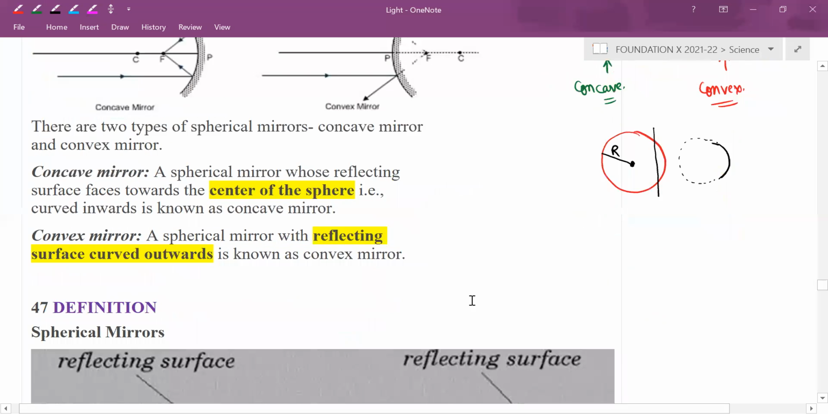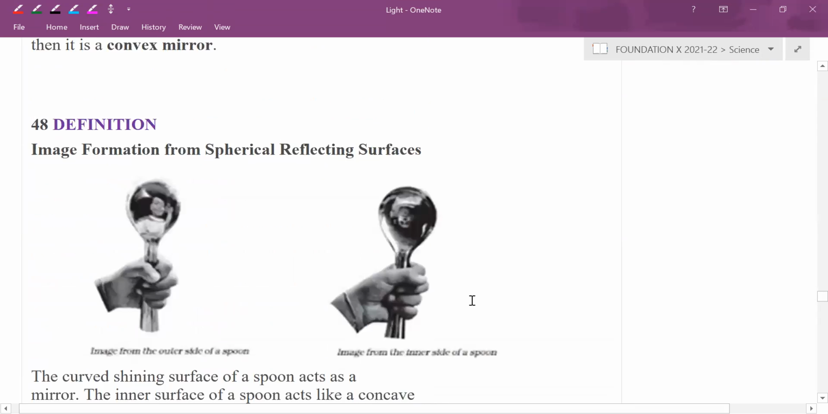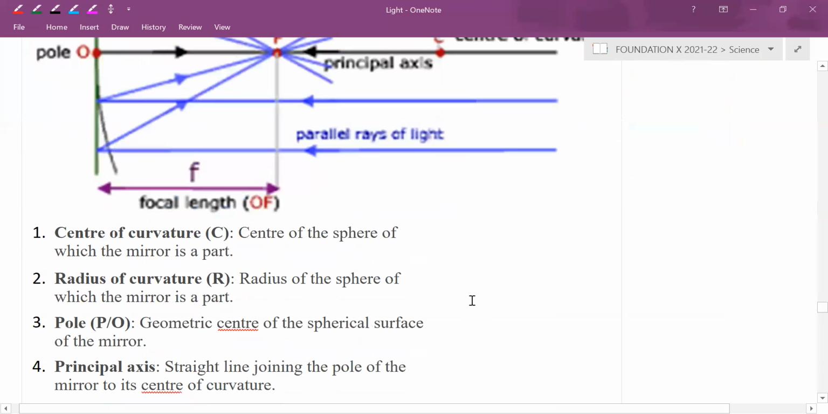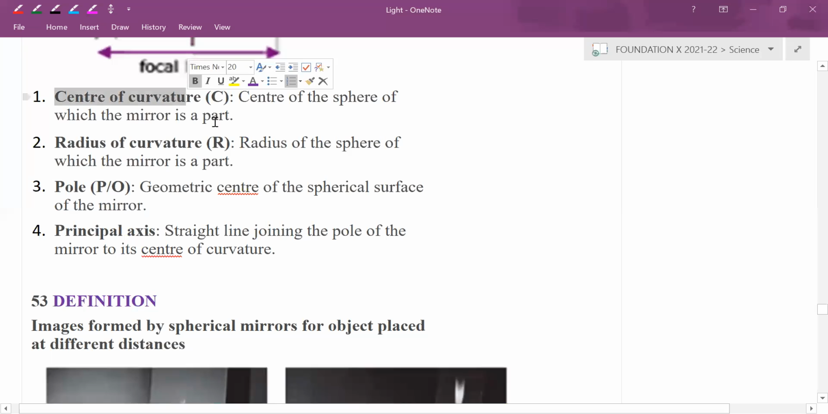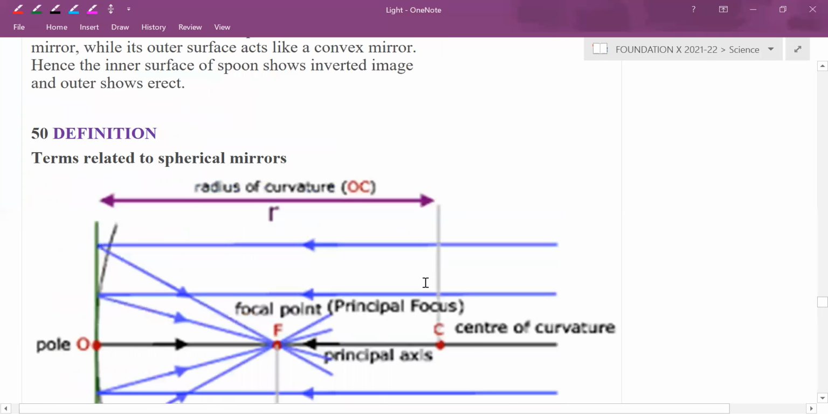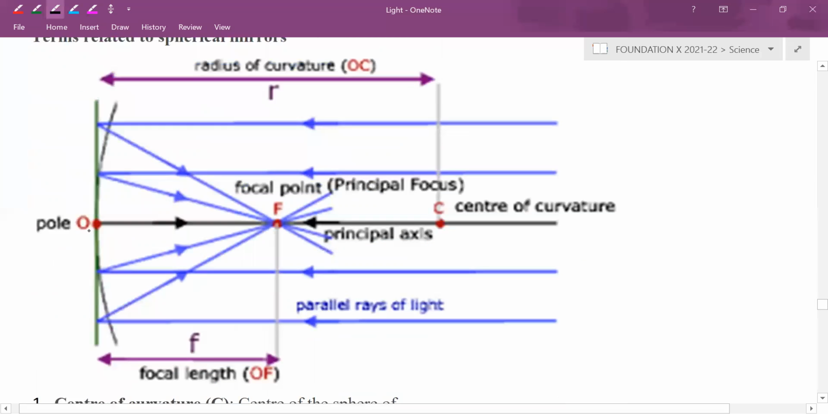Clear? So you can define center of curvature. Center of curvature is nothing but center of sphere. Radius of curvature is the radius of sphere. Pole, geometrical center of the spherical surface of the mirror. If you take this as a mirror, this part is called as a pole. Now suppose this is a mirror, this we can say as a pole.